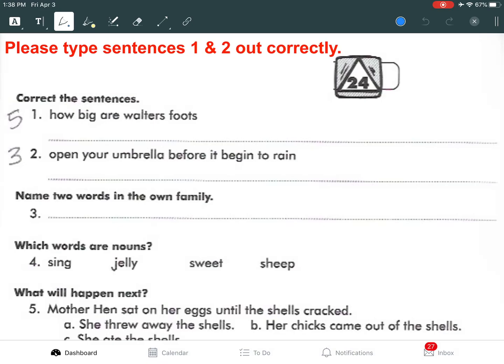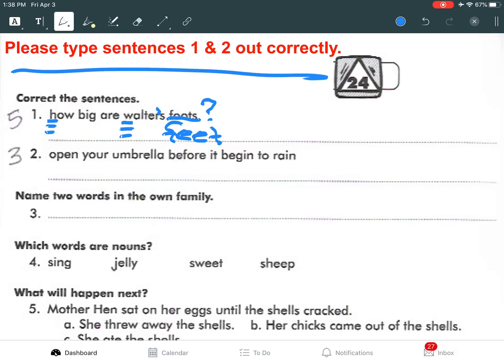So, how big are Walter's foots? Well, that sounds weird. The H in how needs to be capitalized because it's the beginning of the sentence. Walter is someone's name. It's a proper noun. The W in Walter needs to be capitalized. Walter's shows ownership, so I need apostrophe S. It's a possessive noun. You don't say foots, you say feet. Feet. Ooh, I need to make that a little bit smaller. Feet. And then we need a question mark at the end, interrogative sentence.